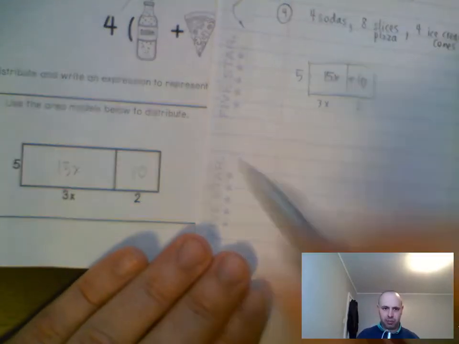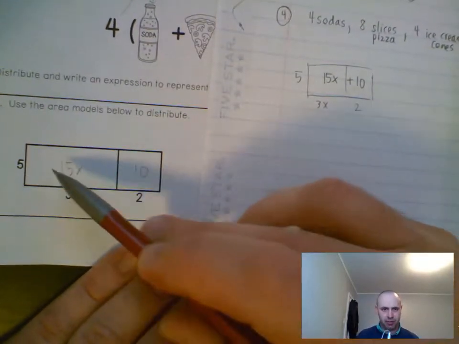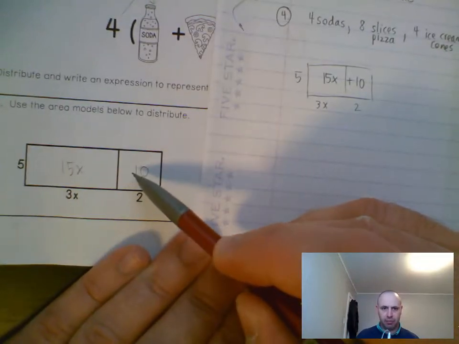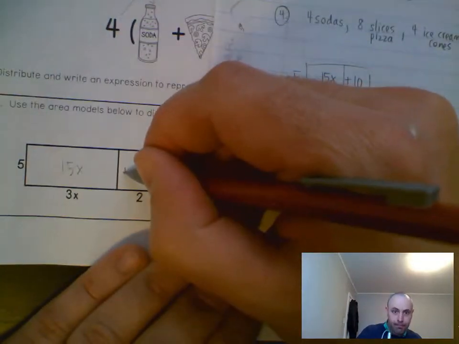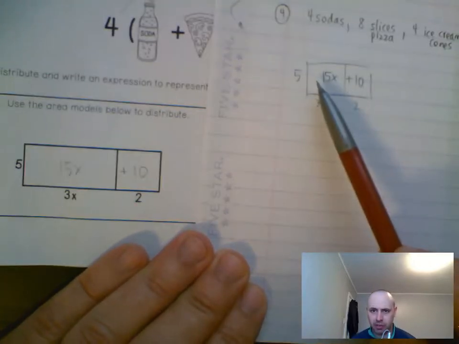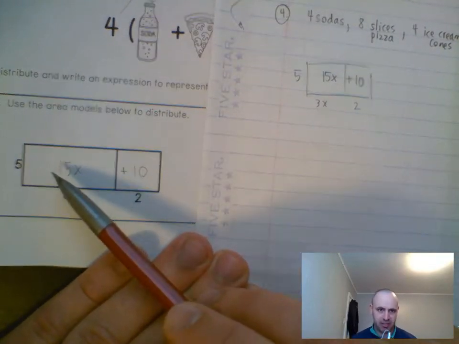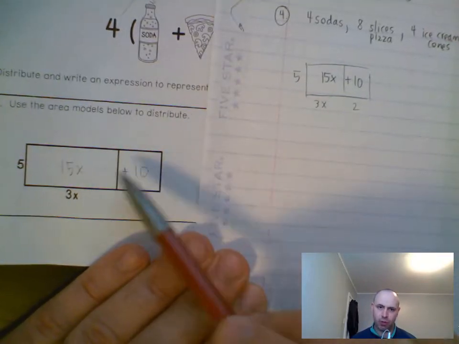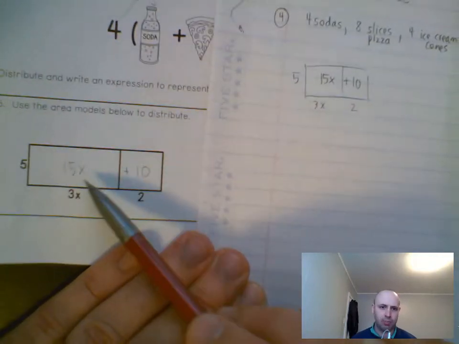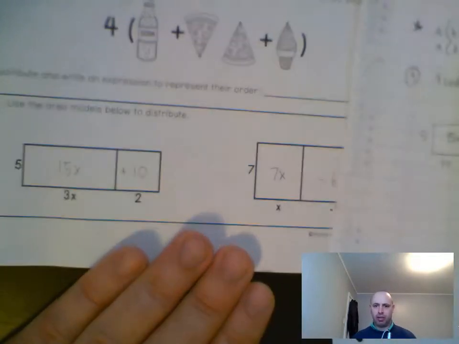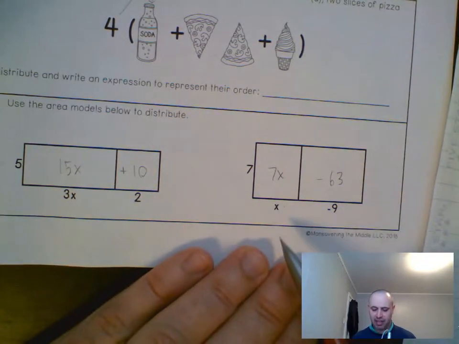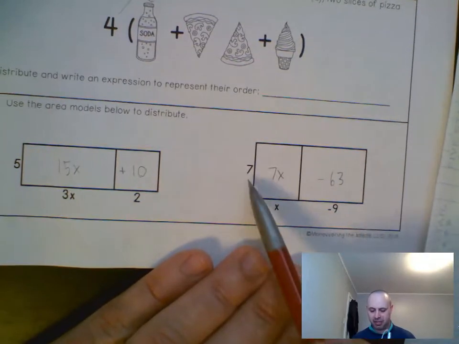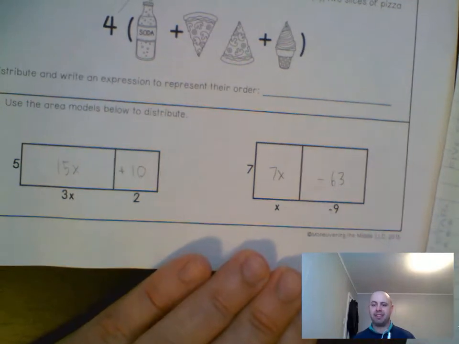So if you have your separate sheet of paper, they want you to know that this is a plus 10 because since it's a positive 2, that 5 times 2 will be a plus 10. Okay, we don't have to put a plus 15 here in the front just because it's assumed that that's a plus 15. But this is going to make like a little kind of equation, not equation, but an expression. Okay, so that's why they want the plus here. And for this one, it'd be 7x minus 63 because 7 times the negative 9 will be a minus. All right, so go ahead and do that. If you didn't write the second one down, please write that down.